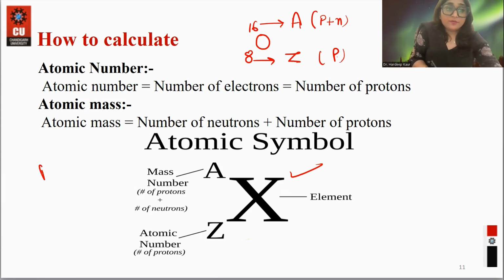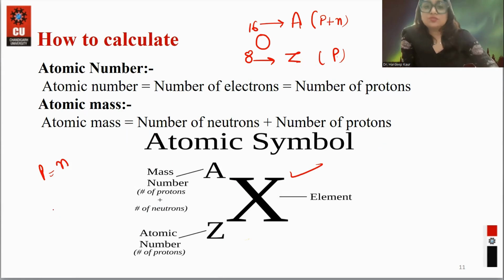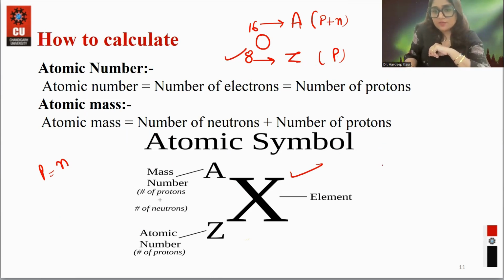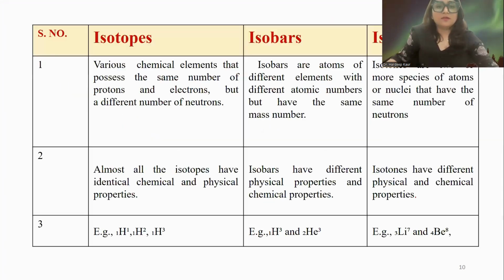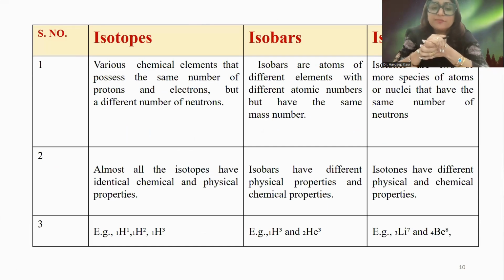And very important, protons are equal to electrons because we said the atom is electrically neutral. The number of protons is equal to the number of electrons. In oxygen, the number of protons is 8, so electrons will also be 8, and neutrons are 16 minus 8, which gives 8. These terms are also very important to understand the elements.